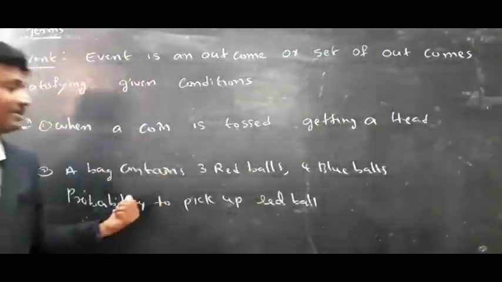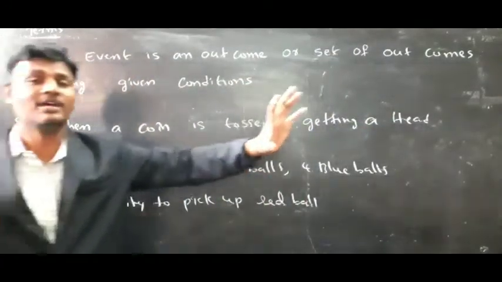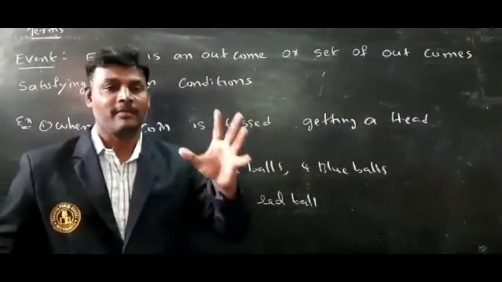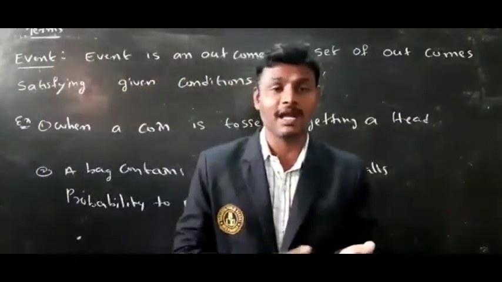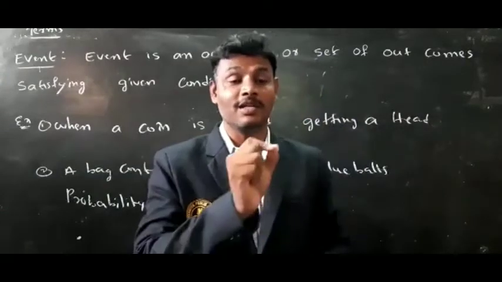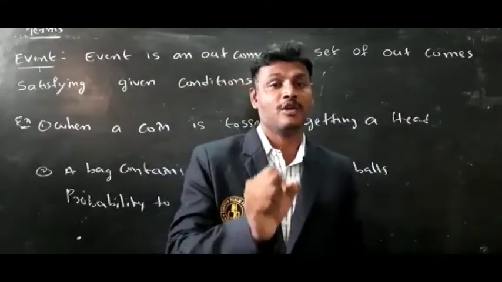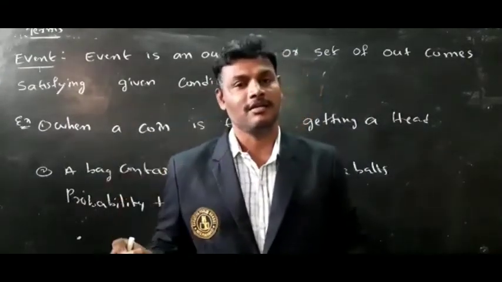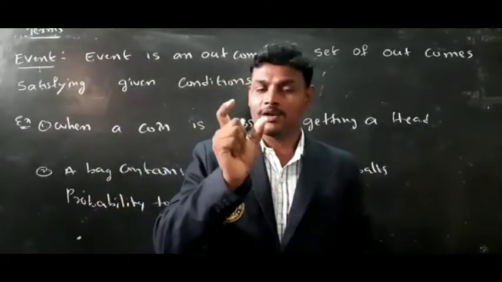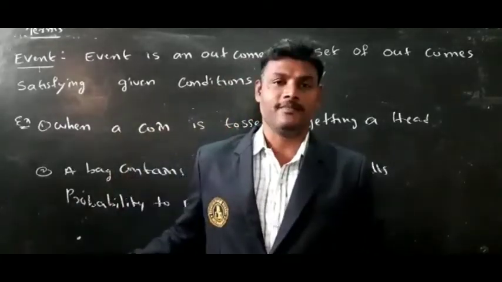A bag contains 3 red balls and 4 blue balls. What is the probability to get a red color ball? Here, to get a red color ball is an event.